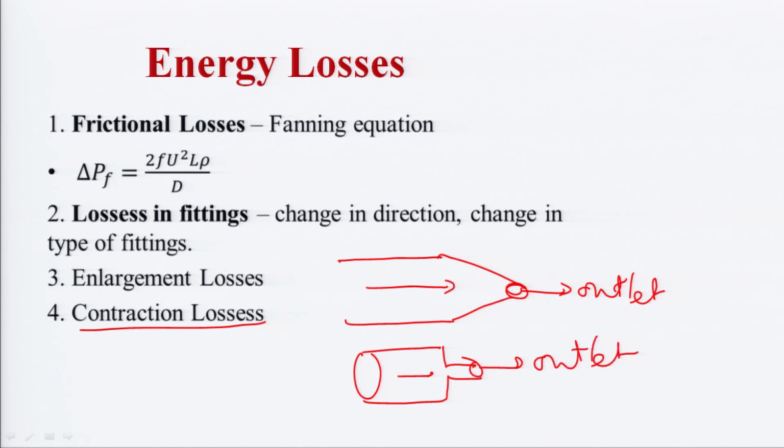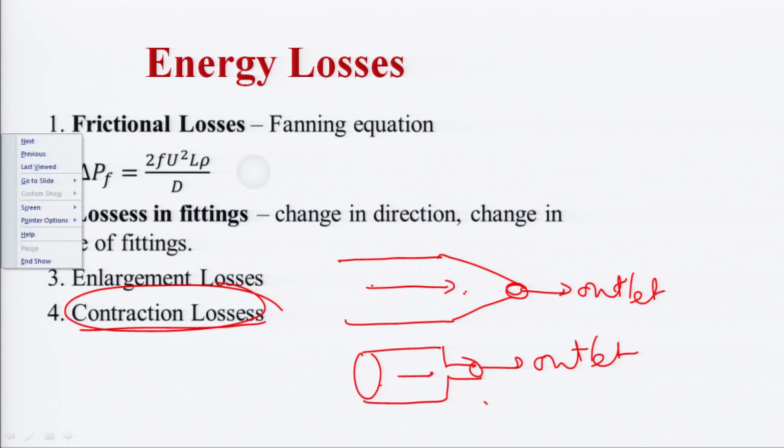Okay. In this case there isn't any energy loss, but a sudden decrease in the diameter of the pipe leads to contraction losses. So, these are the 4 types of energy losses which take place during the movement of fluid in a pipe: frictional loss, losses in fittings, enlargement losses and contraction losses.